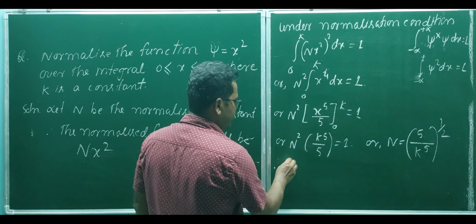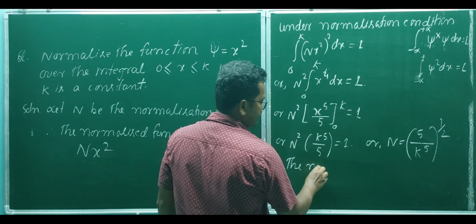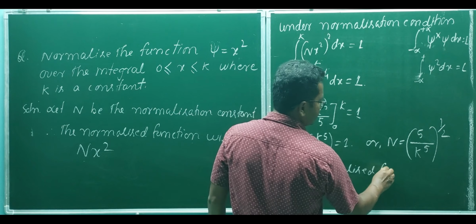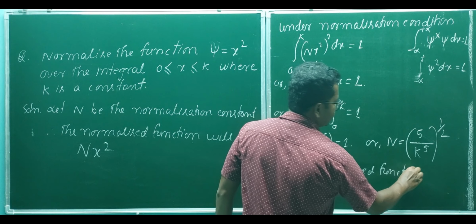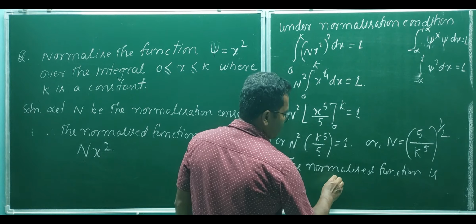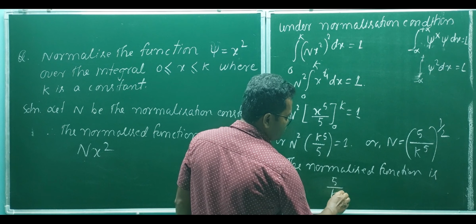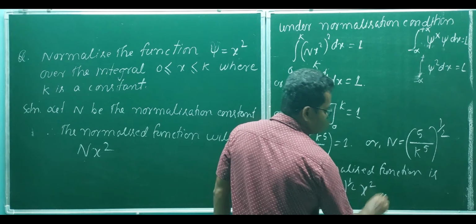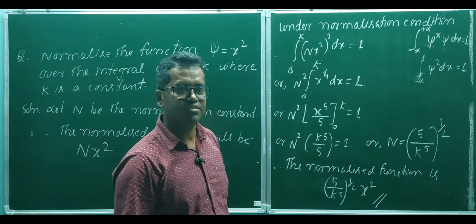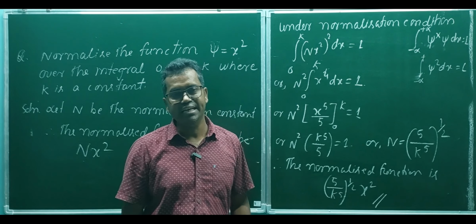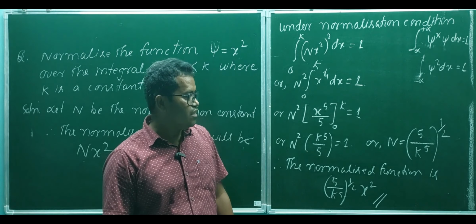Therefore, the normalized function is 5 by k to the power 5, to the power half, times x square. So this is our normalized function. In this way we can normalize a function by multiplying by a normalization constant.